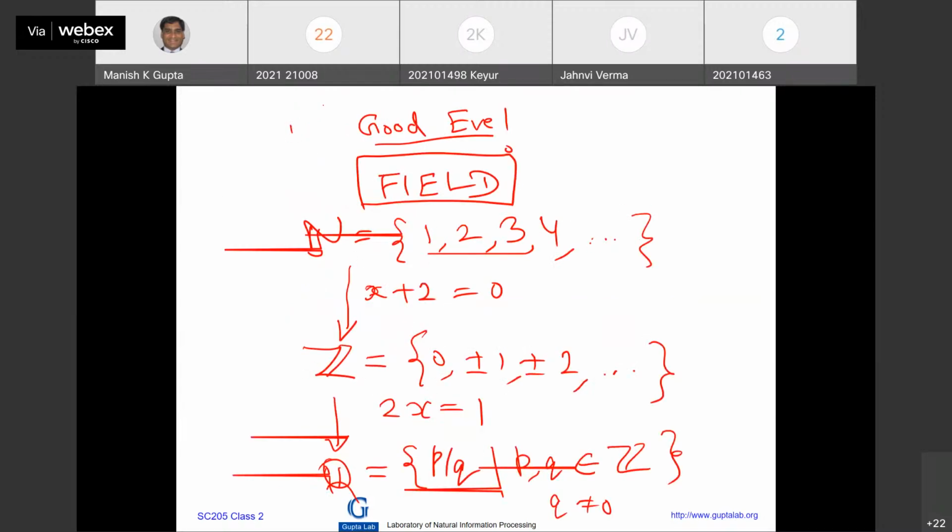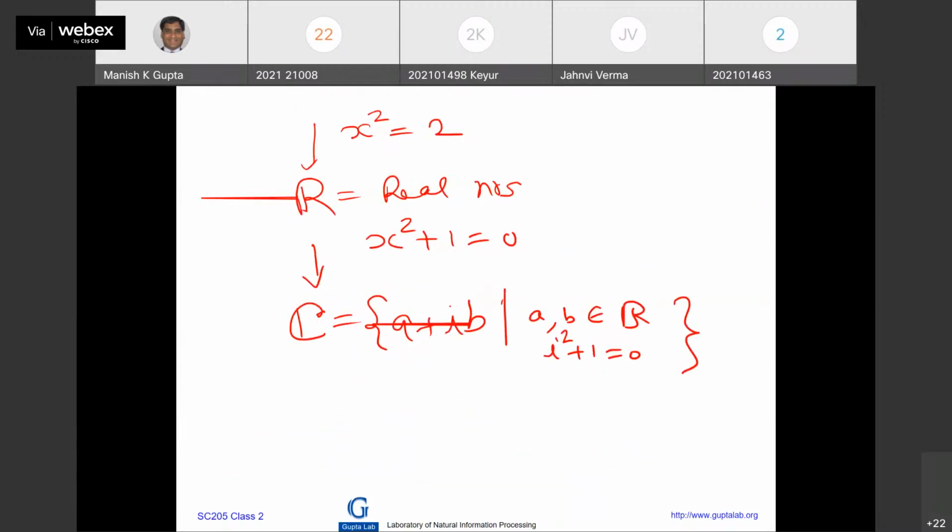we have these: N, Z, Q, R, and C. Which one is a field where we can play with all the 4 operations of addition, subtraction, multiplication, division? N is a field? No. Very good. Next is Z. Is it a field? No. Next is Q. Q is literally named the field of rational numbers, right?